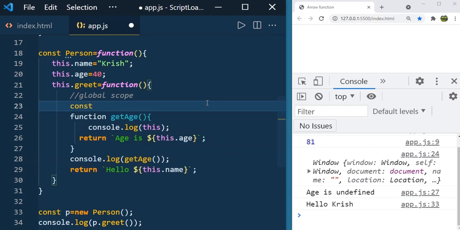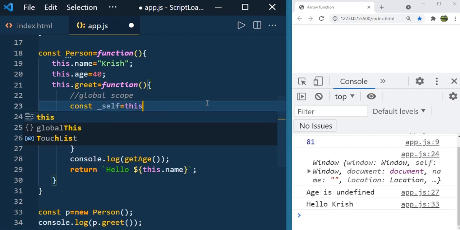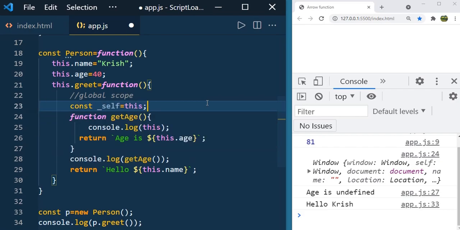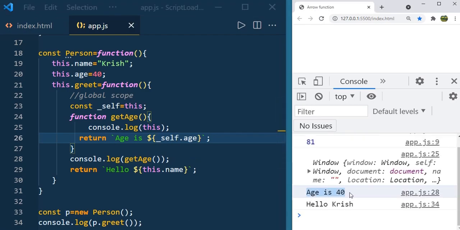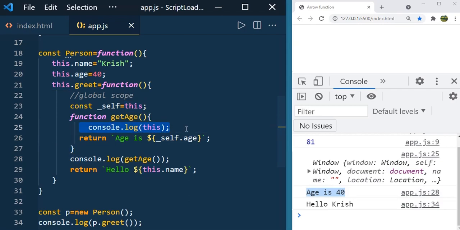This is the reason in many applications you see that programmers define it like this: const _self equal to this. To access the scope of this person object, the programmers define const self is equal to this. And now if you use this self here instead of the this keyword, you see that age is 40, right? But still, this here is referring to the global object, which is the window object. That's why in many applications you see this kind of declaration.